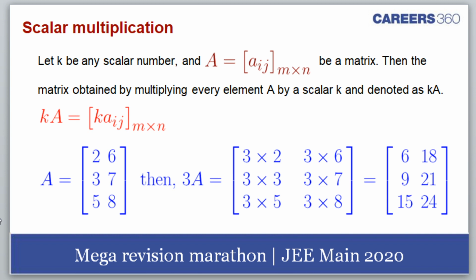Then scalar multiplication. Now whenever we multiply a matrix with a scalar, here you have to understand, because in determinant there is a slight difference and in matrix there is a slight difference. The matrix obtained by multiplying every element of A by scalar K is known as scalar multiplication of the matrix. Of course, you can multiply any scalar to any matrix.